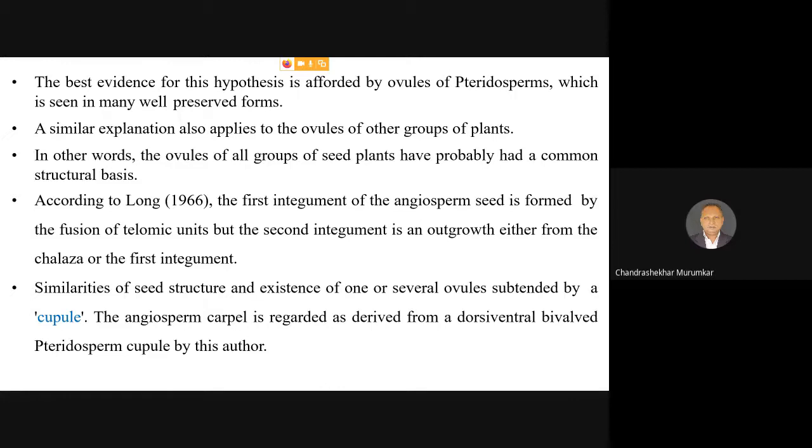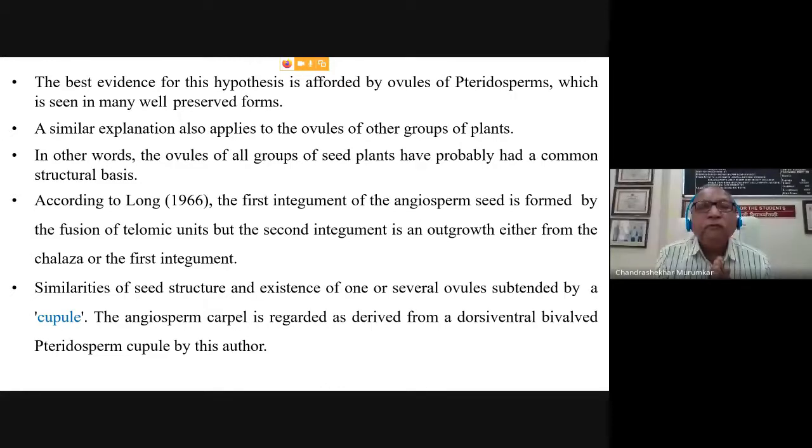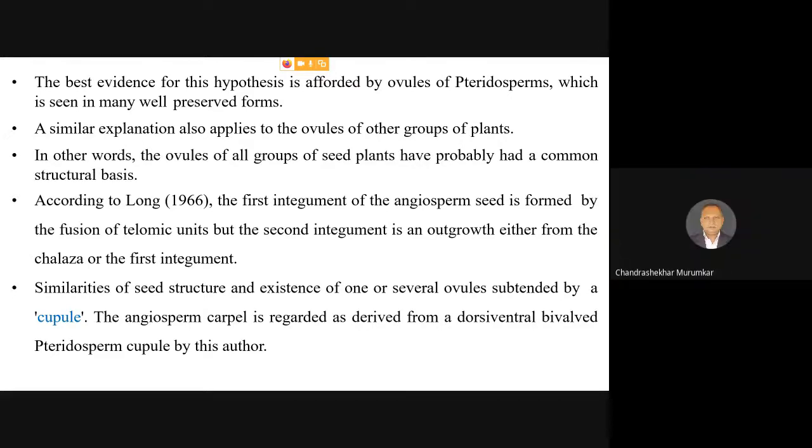Remember, ultimately, when we talk about the egg and when we talk about the ovule, the ovule is nothing but the female gametophyte present inside the megasporangium, that is, the nucellus. Then there are the similarities of the seed structure and the existence of one or several ovules subtended by a specific structure which is known as a cupule.